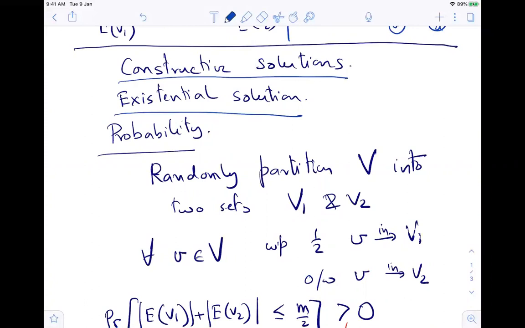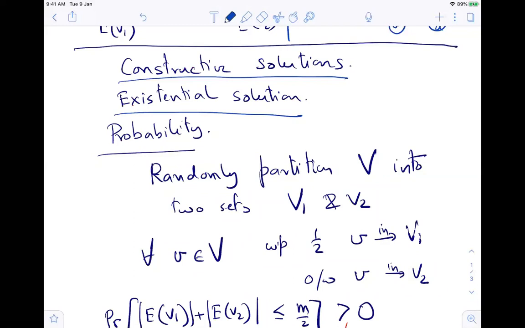You can try it out, whoever has not tried. One of your friends already knows that. Who was it? Anvit. Anvit has managed to do the greedy algorithm, which is a constructive solution, meaning he has actually constructed the partition.